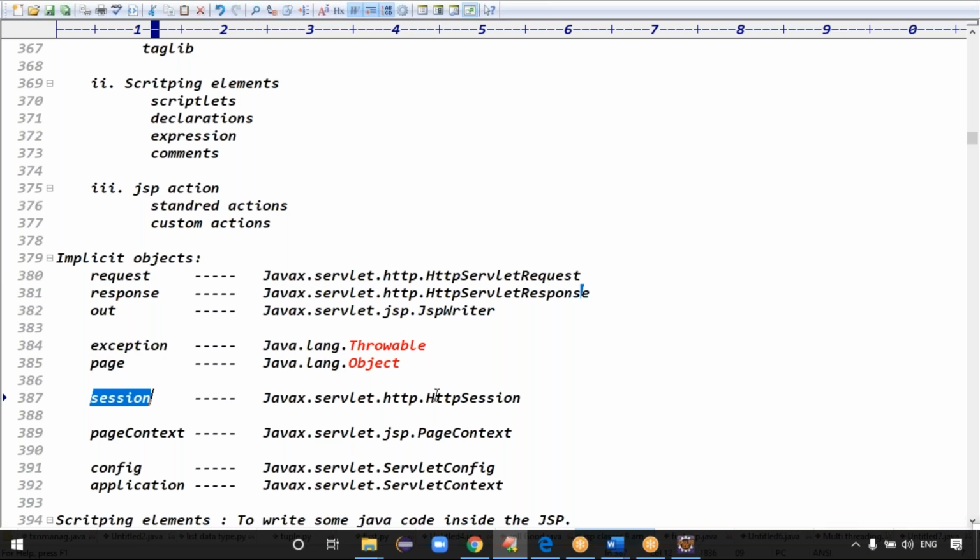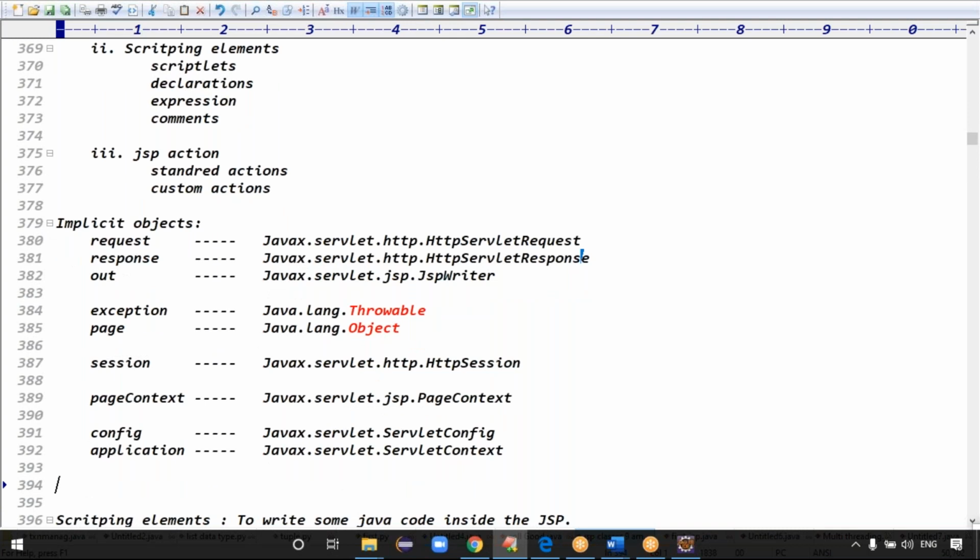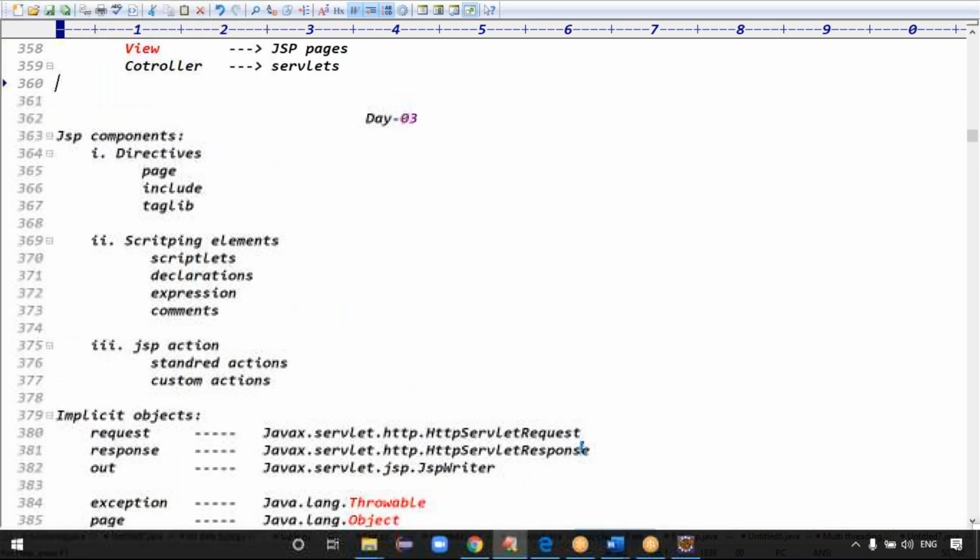Session is nothing but HttpSession; in JSPs, if I'm using session, immediately you have to think it is the HttpSession object. Then there is the pageContext object. ServletConfig is the config object in JSP. And ServletContext is application, guys.